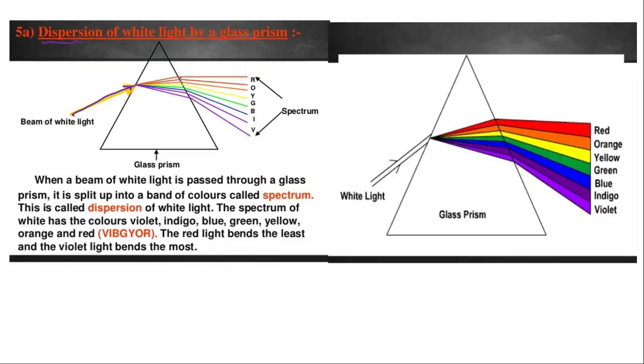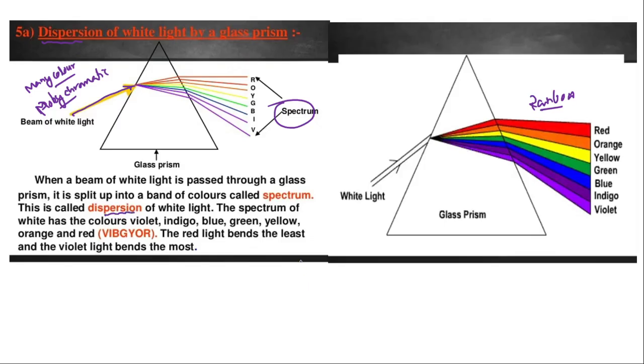It will get dispersed into 7 colors, because white light is not monochromatic, it is polychromatic. Poly means many colors. White light has many colors, so it will get dispersed. The 7 colors are called VIBGYOR. Sometimes we call these 7 colors a rainbow, but the actual name is a spectrum. This phenomenon is called dispersion. Okay, here what will happen?